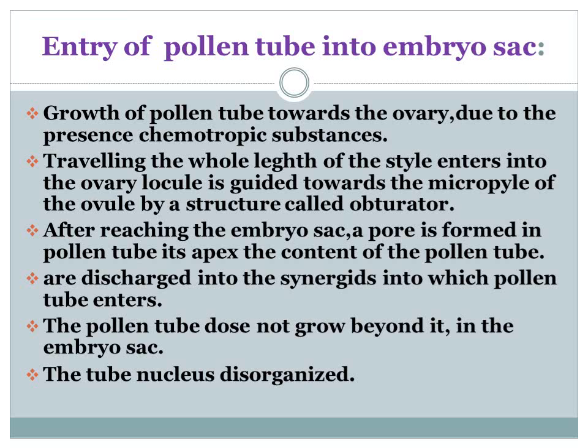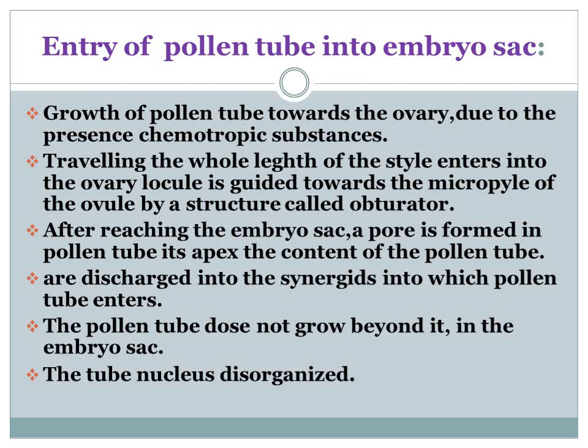The pollen tube travels throughout the length of the style, enters into the ovary, and is guided towards the micropyle of the ovule by an aberrator. After reaching the embryo sac, a pore is formed at the pollen tube apex end.